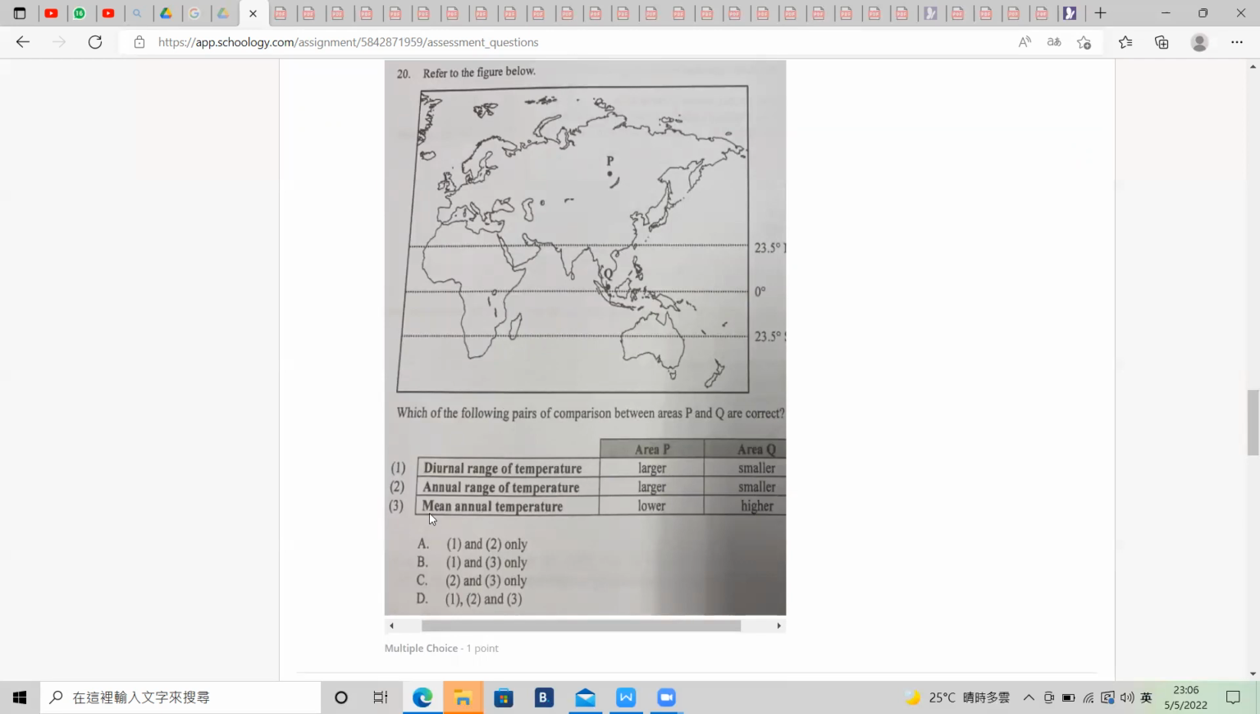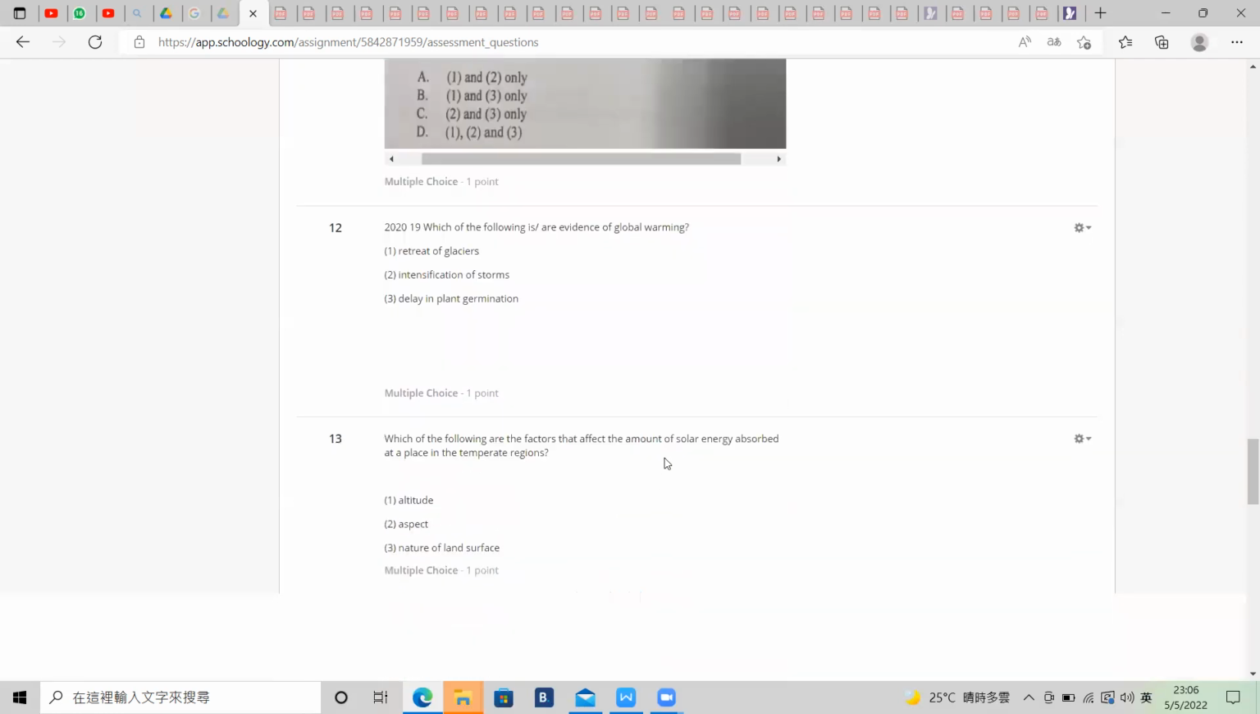How about number 3? Is P having a lower mean annual temperature? Right. So all of them are right, so D. Because relatively higher latitude means lower temperature, this is right. And then question 20, what are the evidence of global warming?